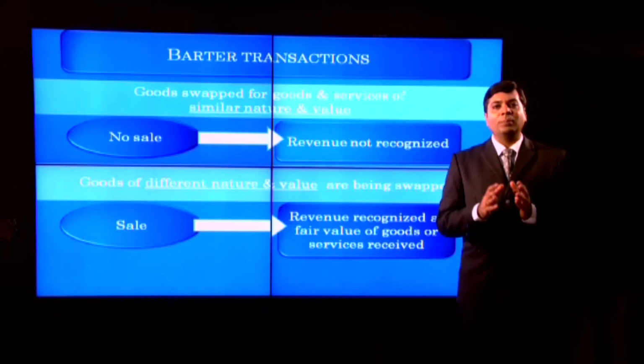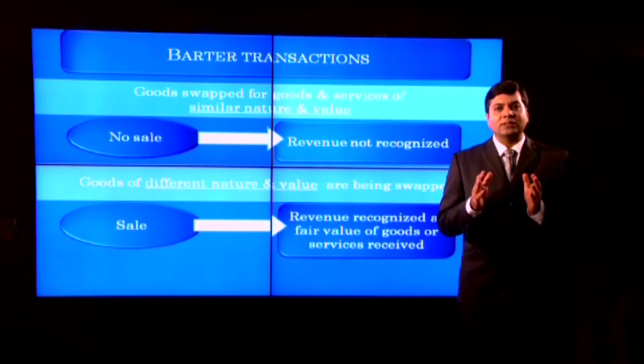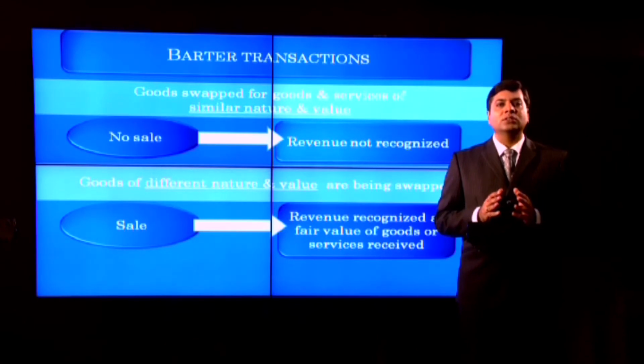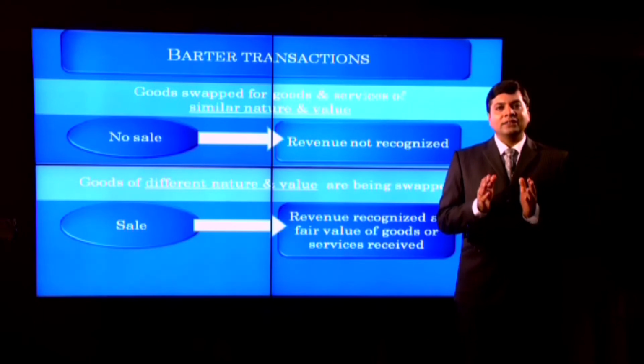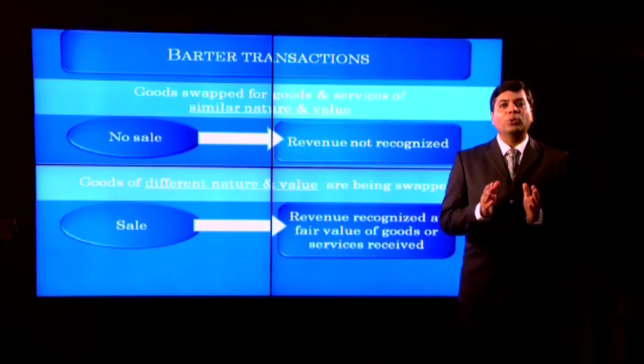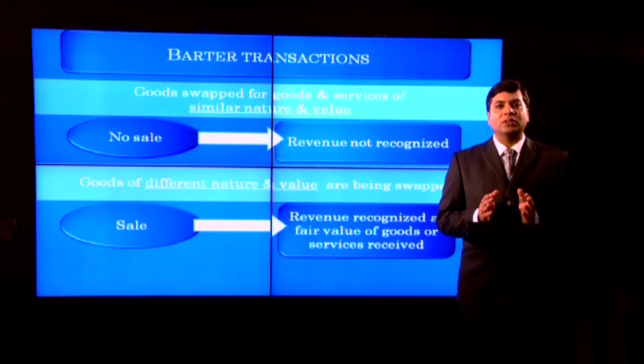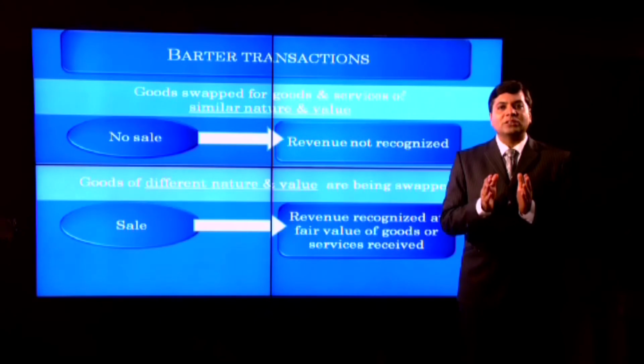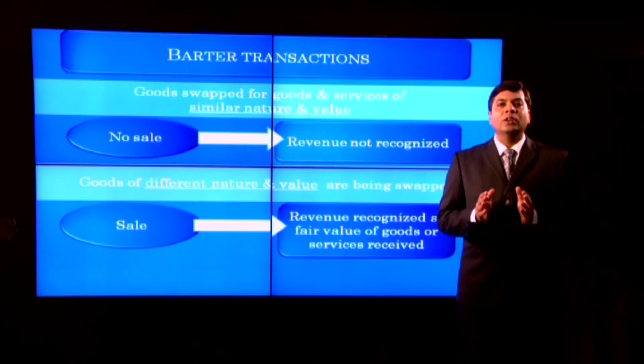Let us take up an example. Suppose Mr. A manufactures cars. The sale price of a car is say 2000 currency units. It sold a car to Mr. B, who is manufacturing motorbikes, and as consideration for the sale is receiving 4 motorbikes. The sale price of 4 motorbikes is 2100 currency units. In this case, the revenue to be recognized for the sale of the car by Mr. A is 2100 currency units, that is the fair value of the goods received.